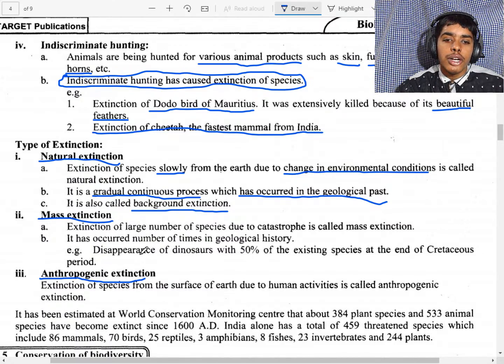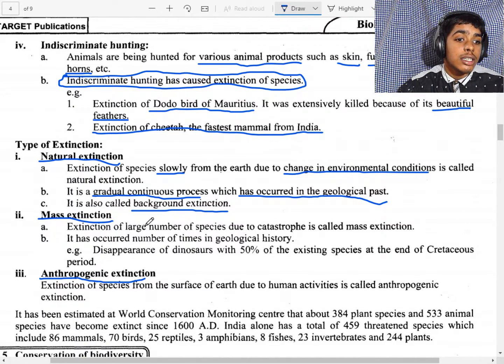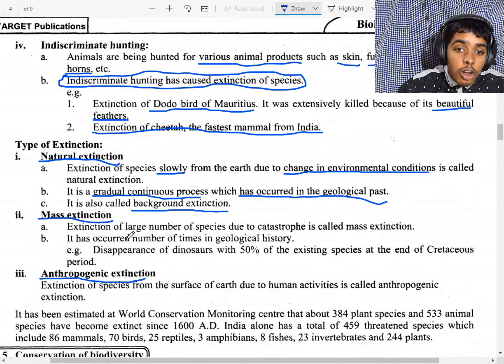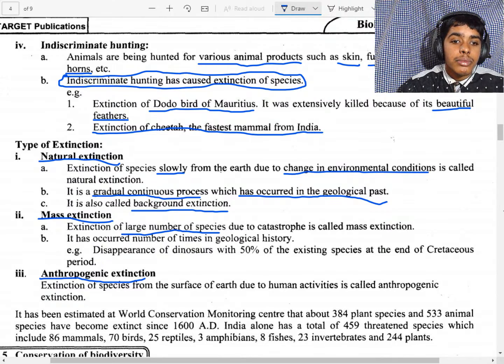Now, due to a catastrophe, that means due to the hitting of any asteroids into the earth, or of any planet, it can cause mass extinction. Look here, extinction of a large number of species. Due to the catastrophe, it is called mass extinction, and it occurs a large number of times in geological history.